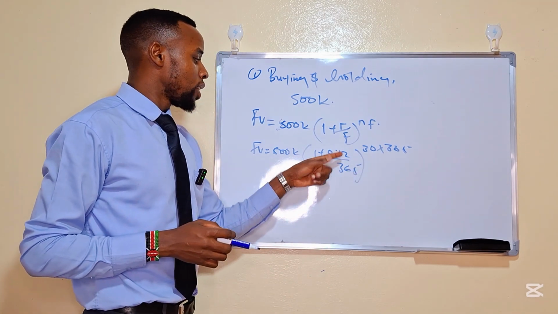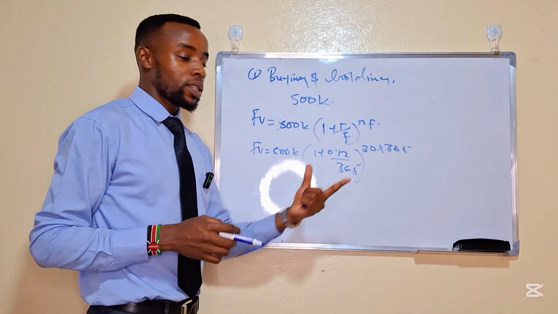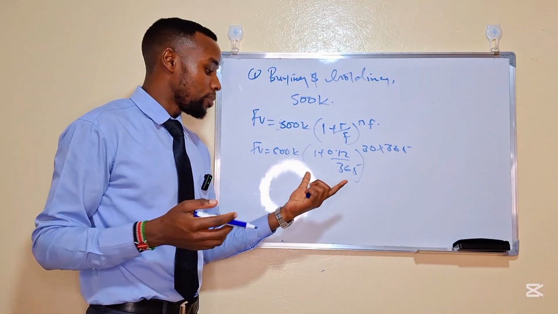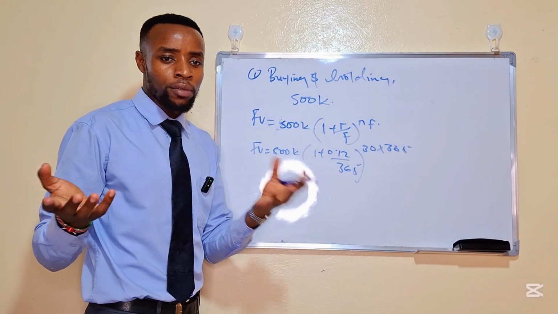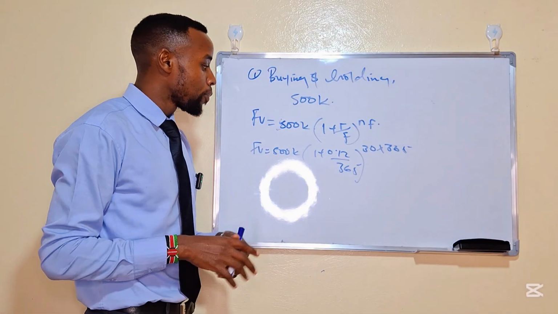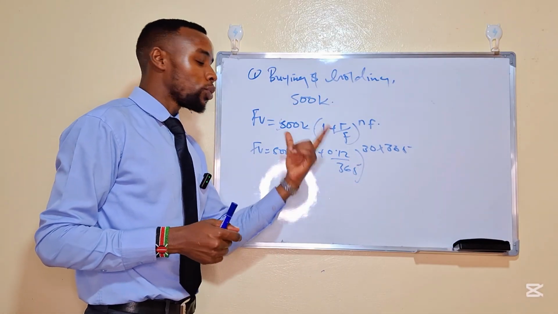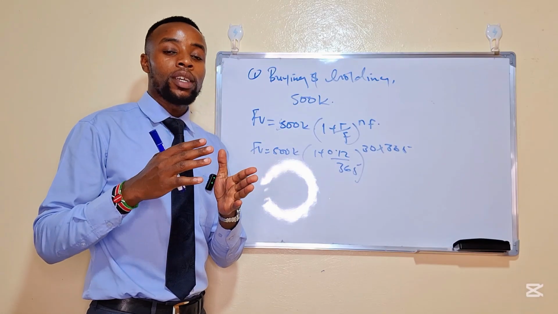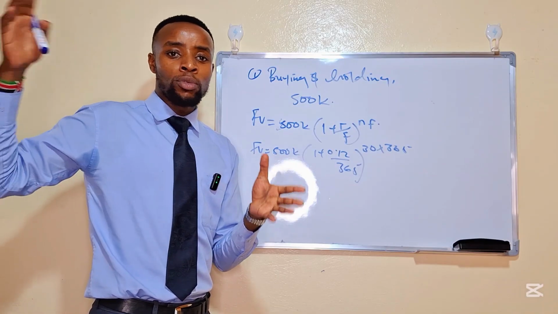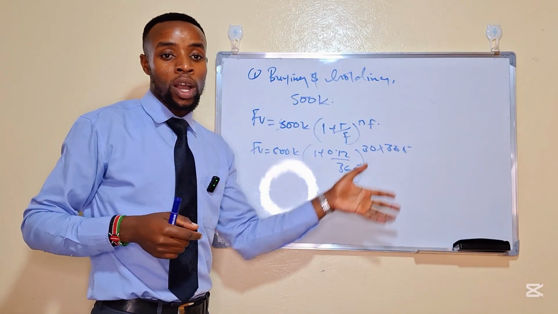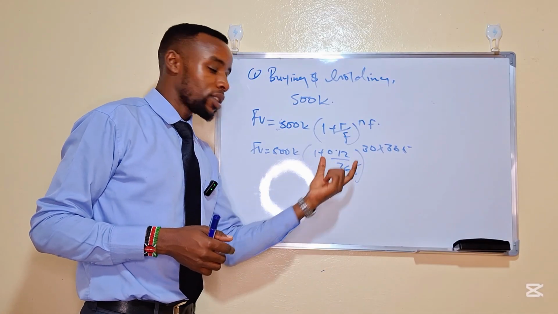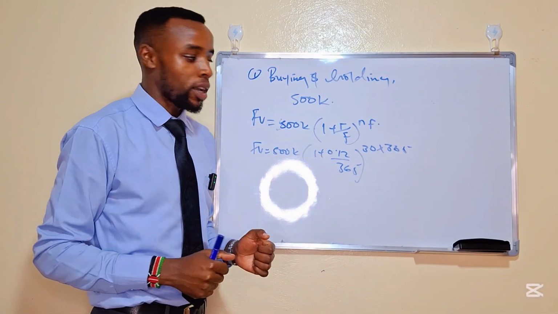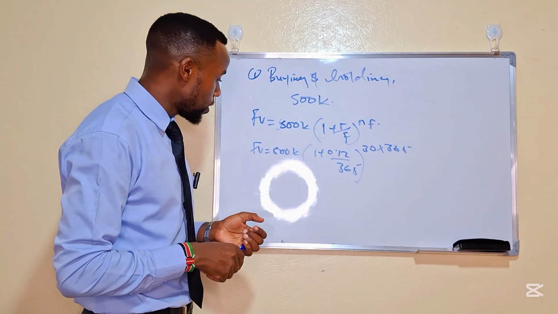Now, I've just taken a 12% hypothetical interest rate, but it could vary with the markets and the other factors that are associated with the market. But the reason why I'm taking 12% is because you realize the interest rates can go as high as 18%, but they can go as low as 9 or 10%. That's why I take an amount that is just in between there, a hypothetical amount, all right?